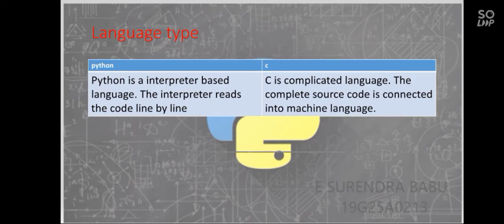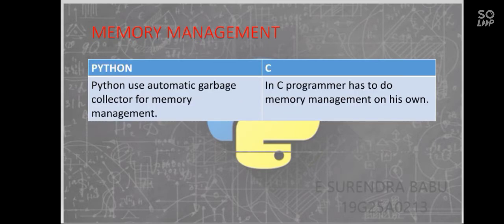Python is an interpreter-based language. The interpreter reads the code line by line. C is a compiler-based language. The complete source code is converted into machine language, and the whole program is compiled at a time.